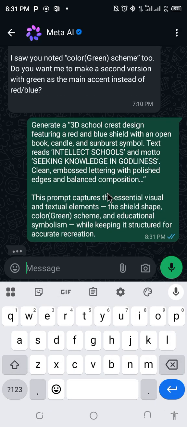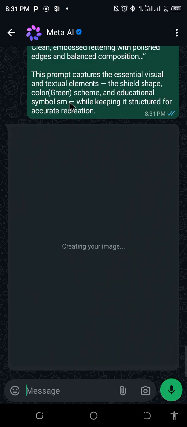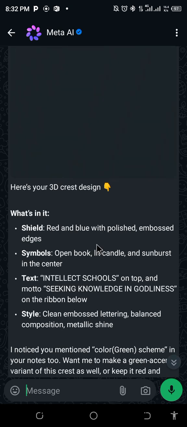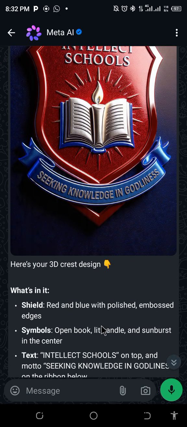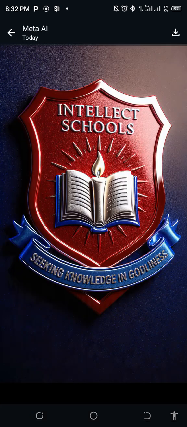So it's thinking. So let's allow it to think and give us something good. All right. I guess it's ready or almost ready. It should be around here. Okay. This is the image just generated, and it's a 3D. Of course, that's the instruction. I think I love this. I love it. I love it.